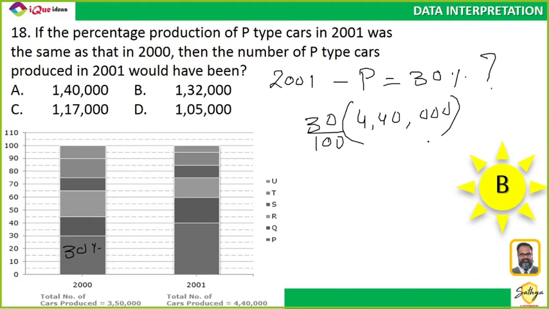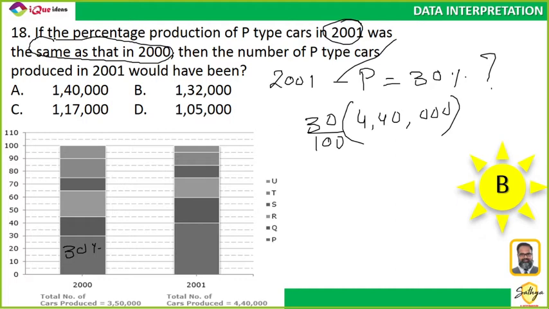You understand that? Vanshika, because the question says if the percentage production of P in 2001 was the same as that in 2000, they are asking you to take the percentage value from 2000 and calculate for 2001. Now did you get it?